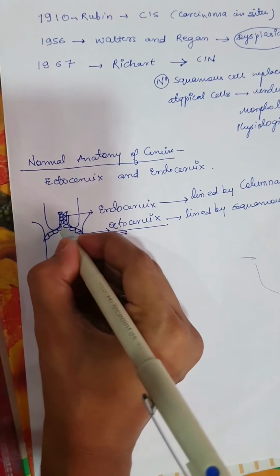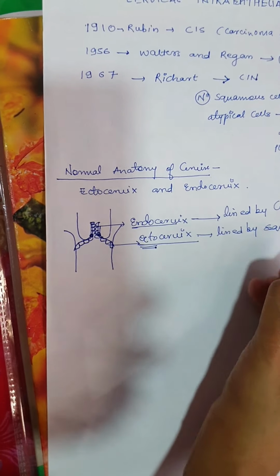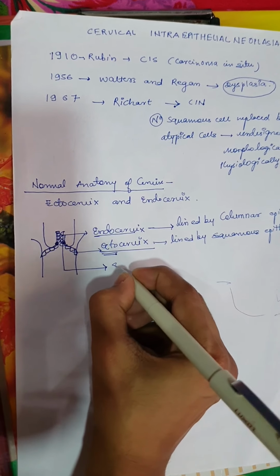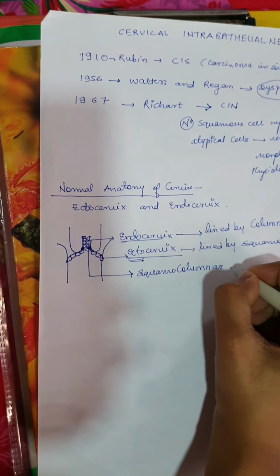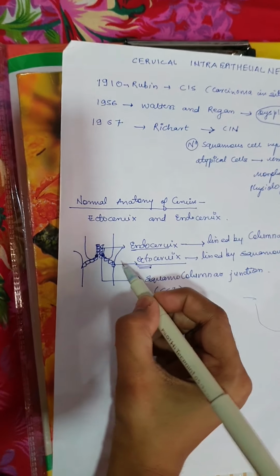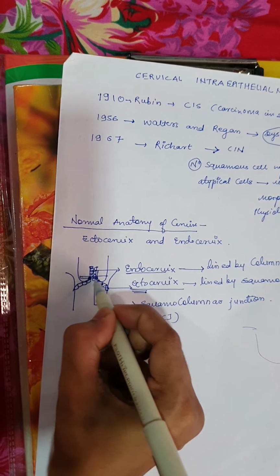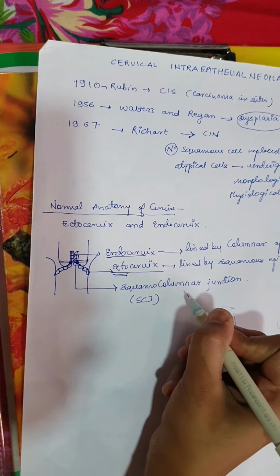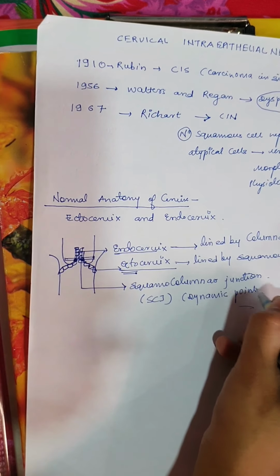So the junction where the columnar epithelium of the endocervix and the squamous epithelium of the ectocervix meet is called the squamo-columnar junction, called SCJ. The squamo-columnar junction is called the dynamic point, where we could see